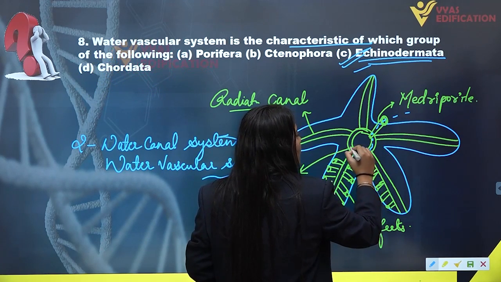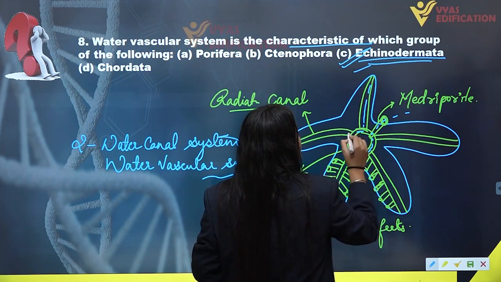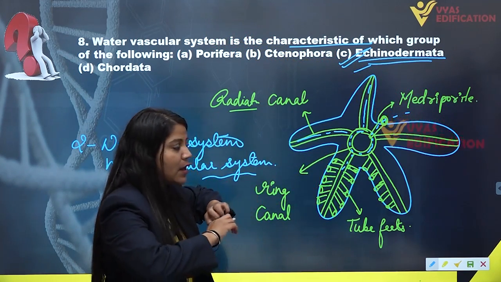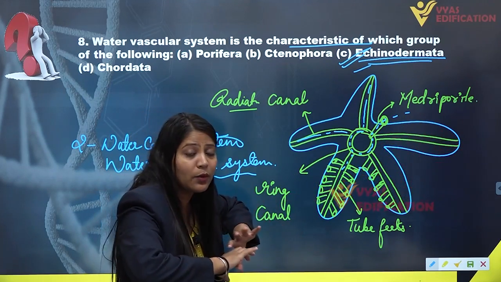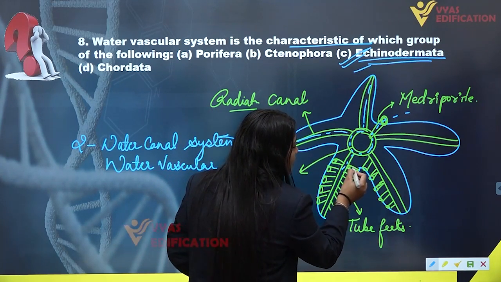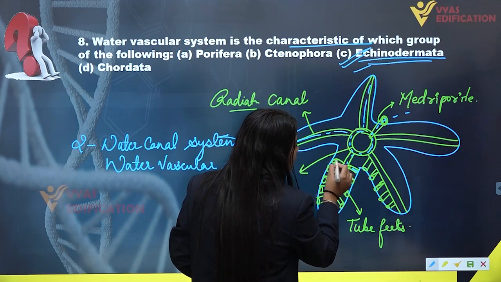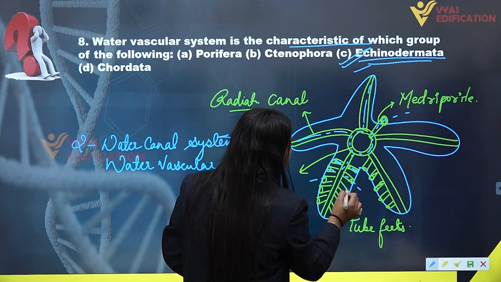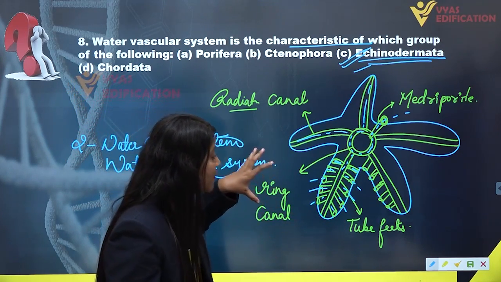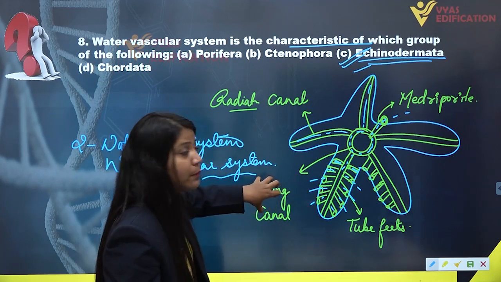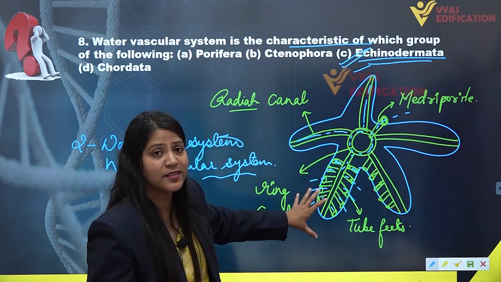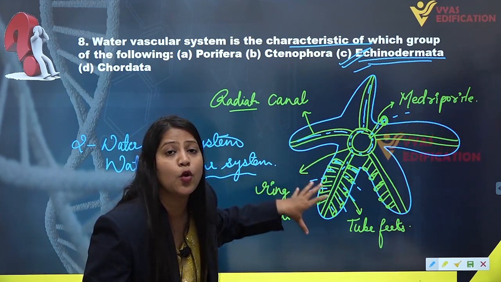This water will regulate into these channels and goes to these tube canals like this. And after reaching the tubes, the water will come out from their body into the environment through these several fine tubule-like structures called tube feet. So water is coming out through these tube feet with pressure, and because of this, the water vascular system helps this individual in locomotion.